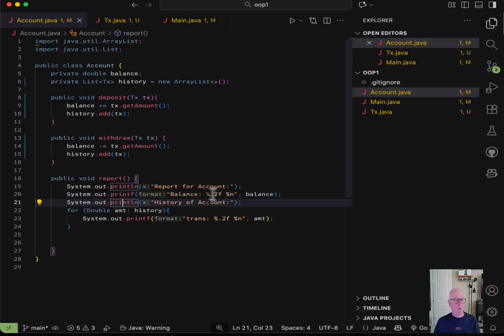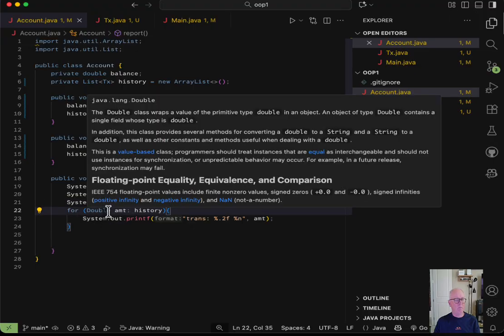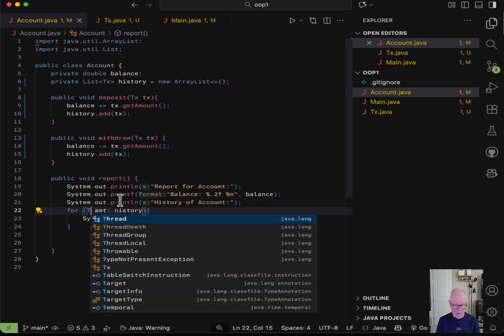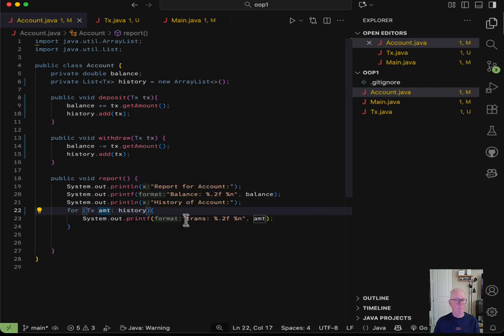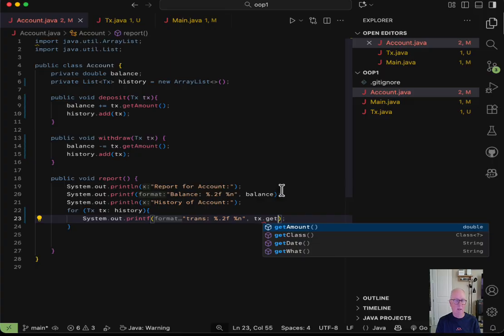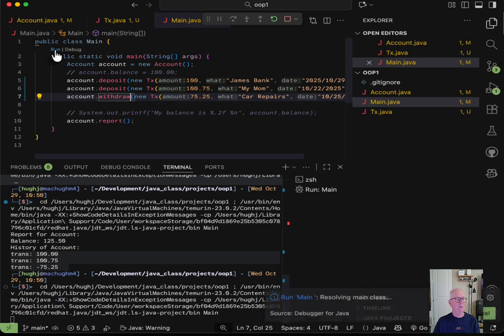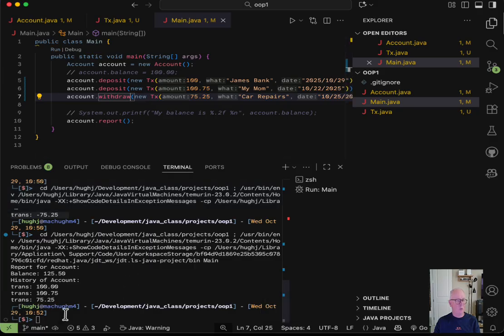Now, that means we have to change our report, I believe. Maybe not. Yes, it does. We have to change our function here because now we're actually going through a list, not a list of doubles, but a list of transactions, right? And now, instead of the amount, let's change the name of it. Let's do TX, and let's do tx.getAmount. All right, let's see if everything still works. Go back to Java, run this guy. Sure enough, it still works.